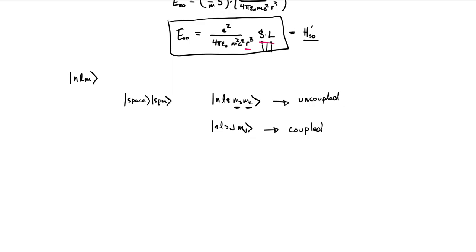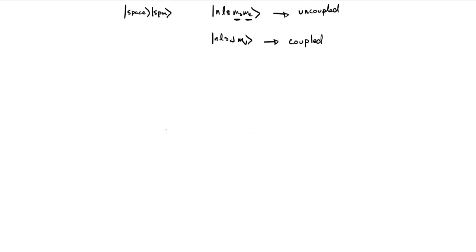And how do we do that? Well, we do the same thing we did when we were looking at the hyperfine case. We define our total angular momentum, J, as just the addition of our spin and orbital angular momenta.